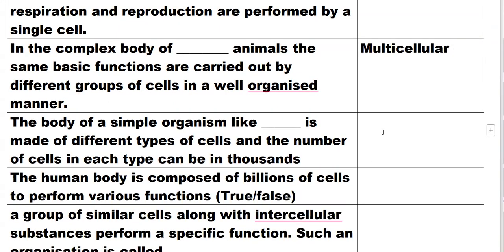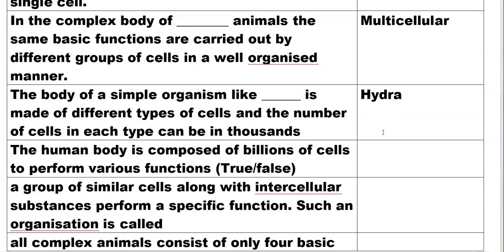The body of simple organisms like hydra is made of different types of cells, and the number of cells in each type can be in thousands.